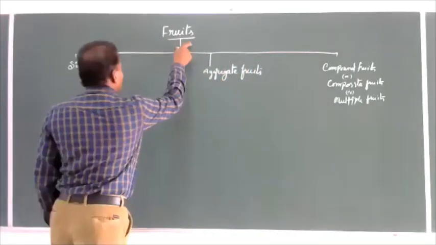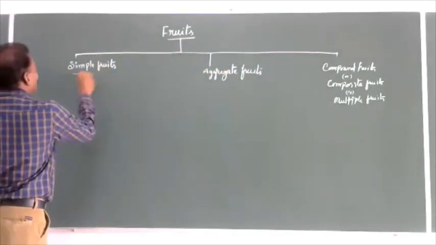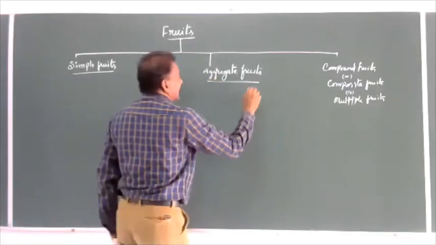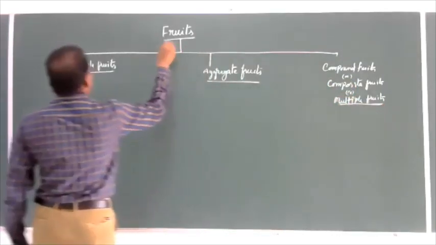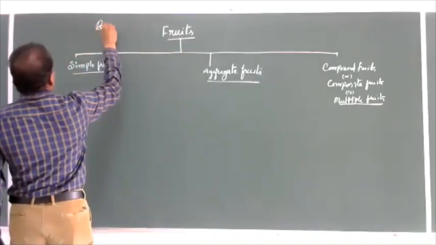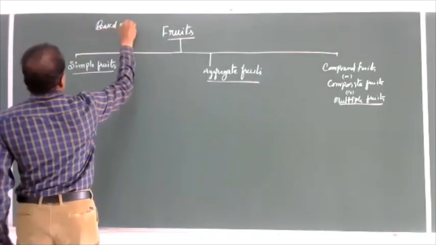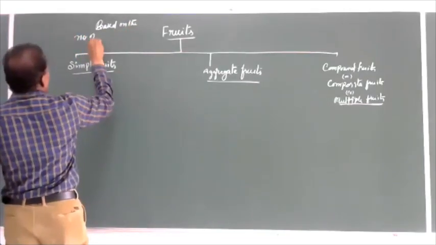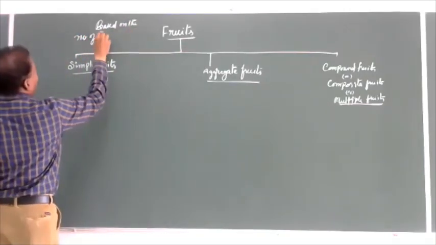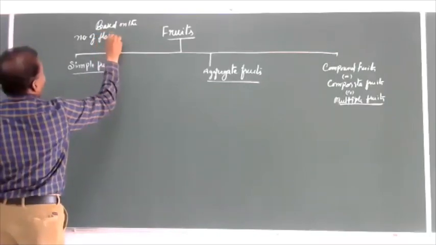So, fruits are classified into simple, aggregate and multiple. It is based upon the number of flowers involved.